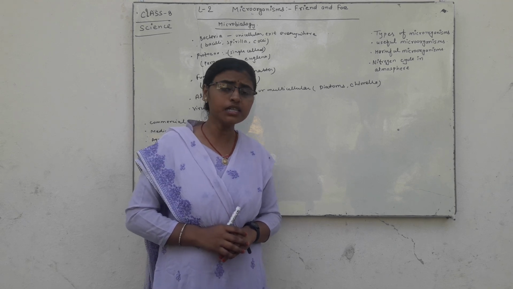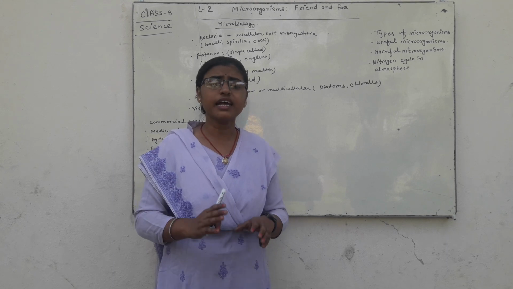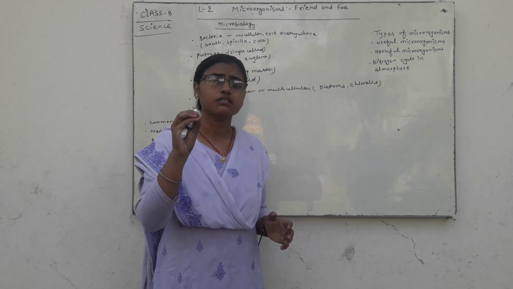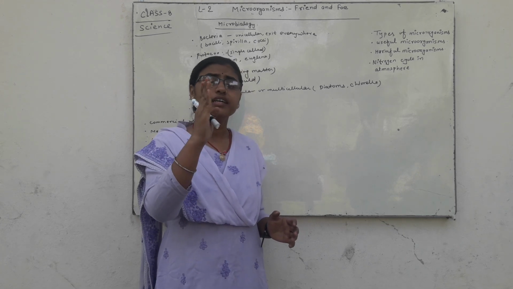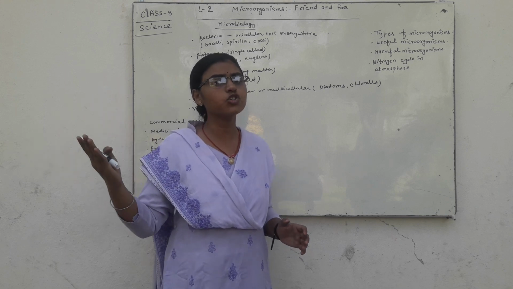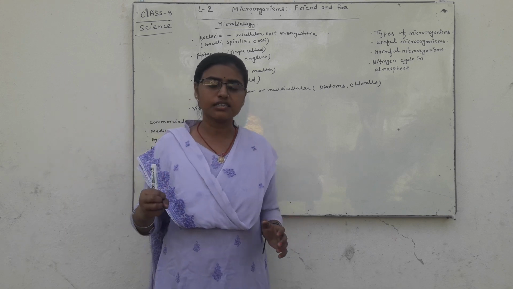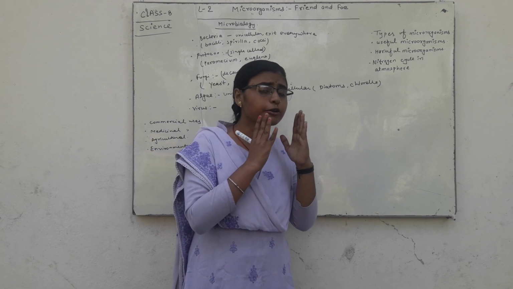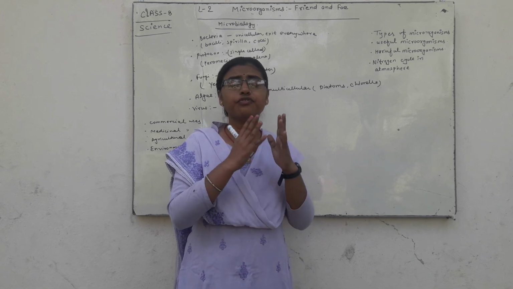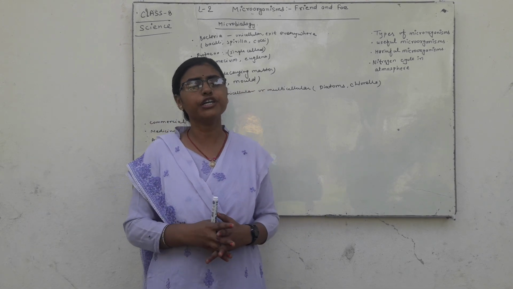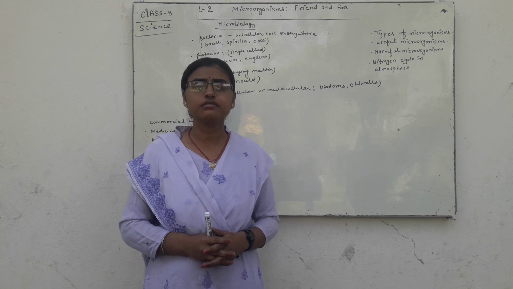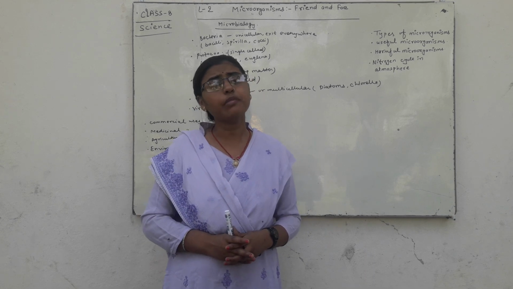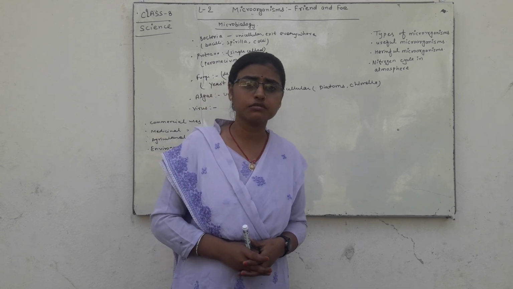When animals and human beings eat the plants, they get the nitrogen through the plants, and this nitrogen is further removed from their body in the form of urine, and urine includes some amount of nitrogen.